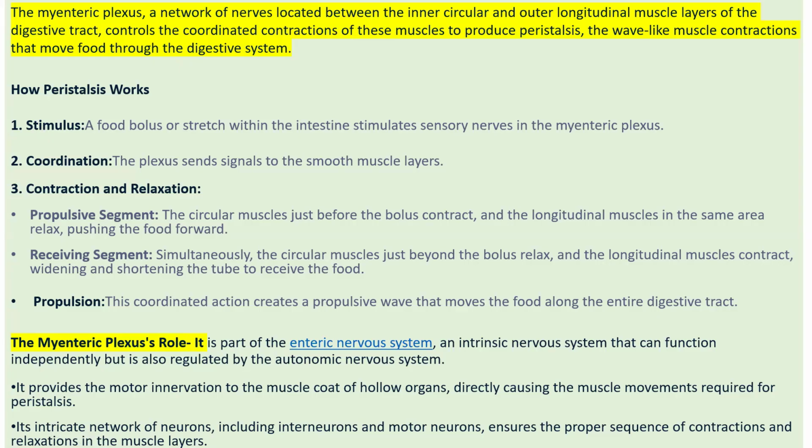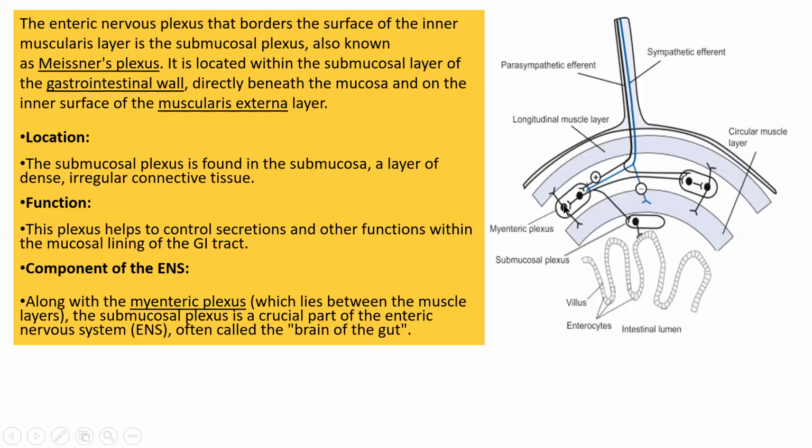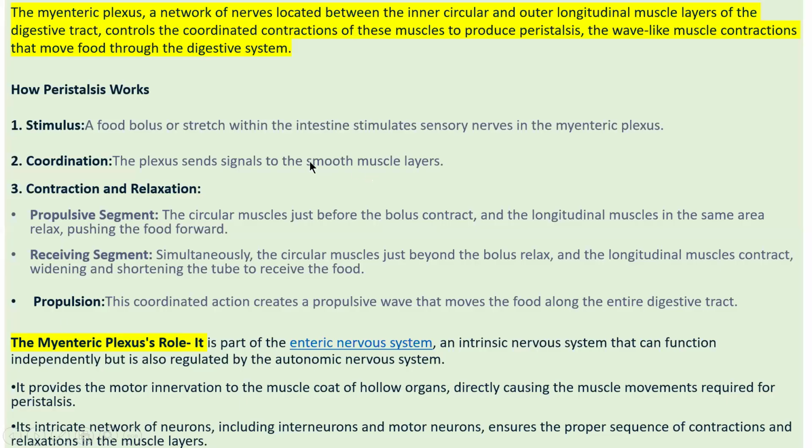The myenteric plexus is present between the inner circular muscle layer and the longitudinal muscular layer, and its function is peristaltic movement, helping food move through the digestive system. So how does peristalsis work?